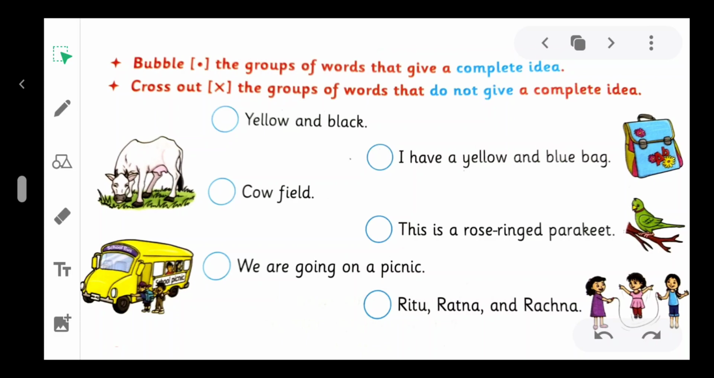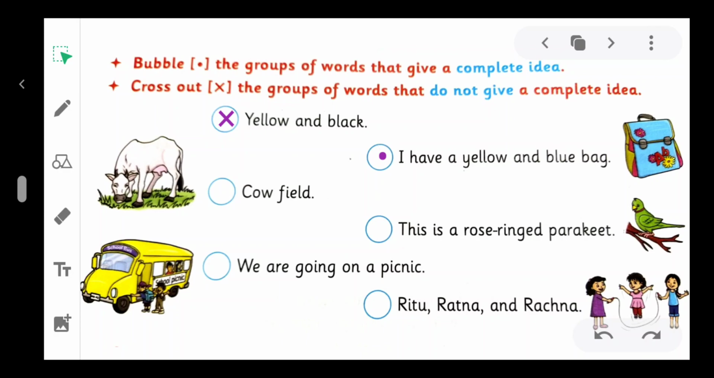First, yellow and black. This group of two words is not giving a complete idea, so we cross it. Next, I have a yellow and blue bag. Listen again. I have a yellow and blue bag. This group of words gives us a complete idea, so we put a bubble here.